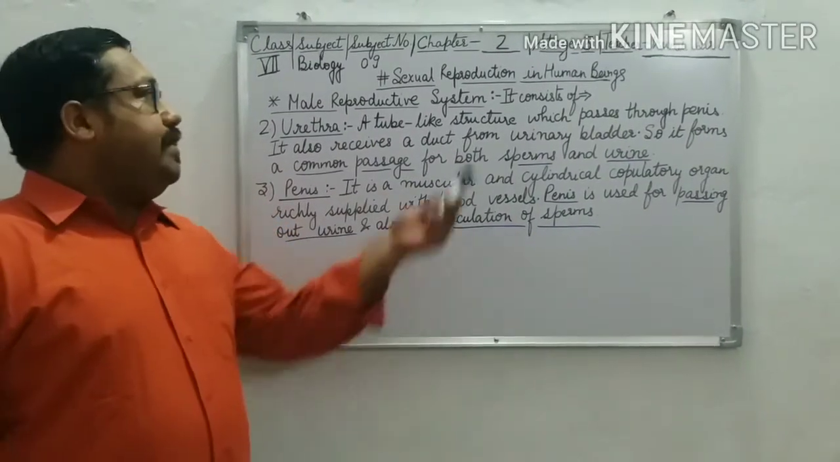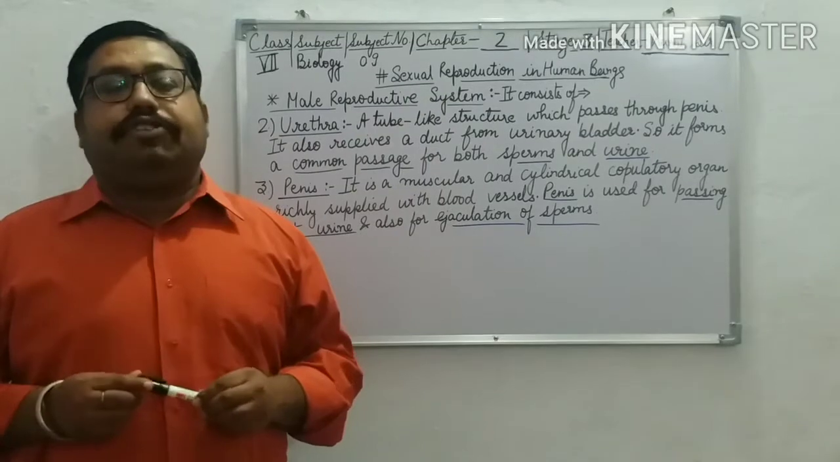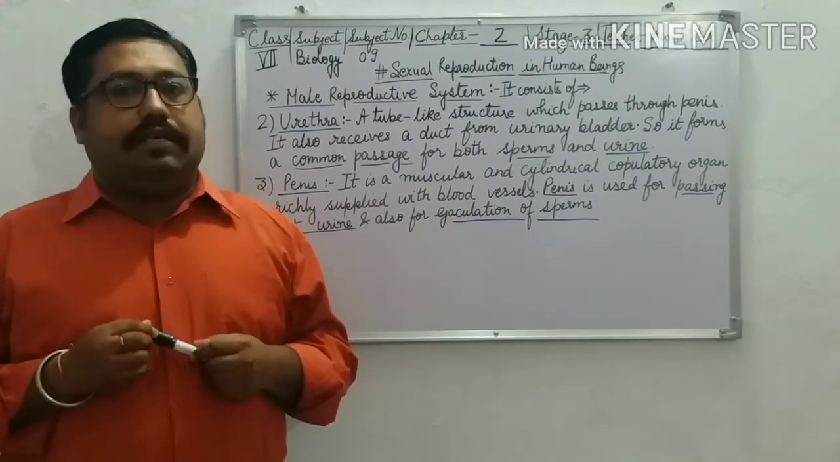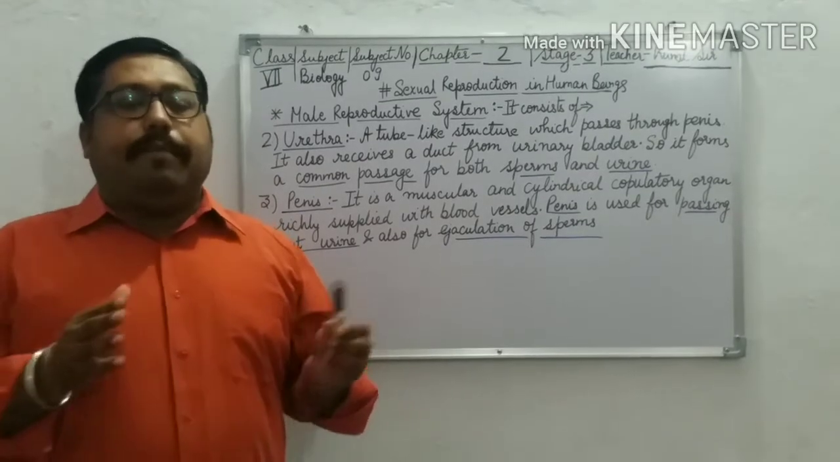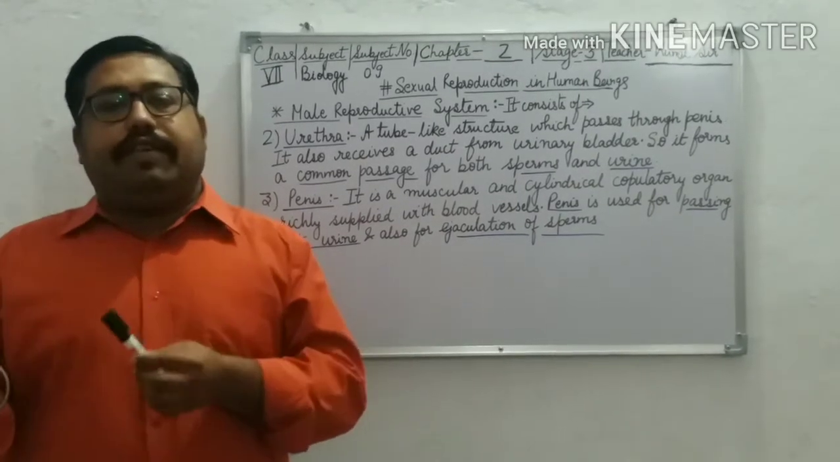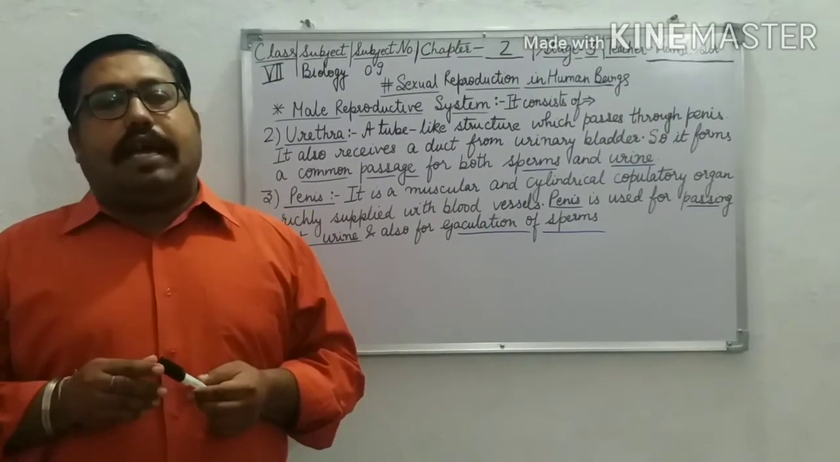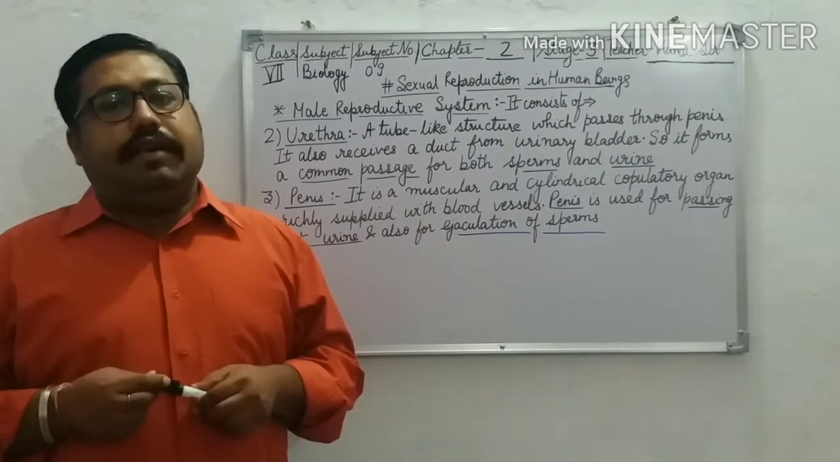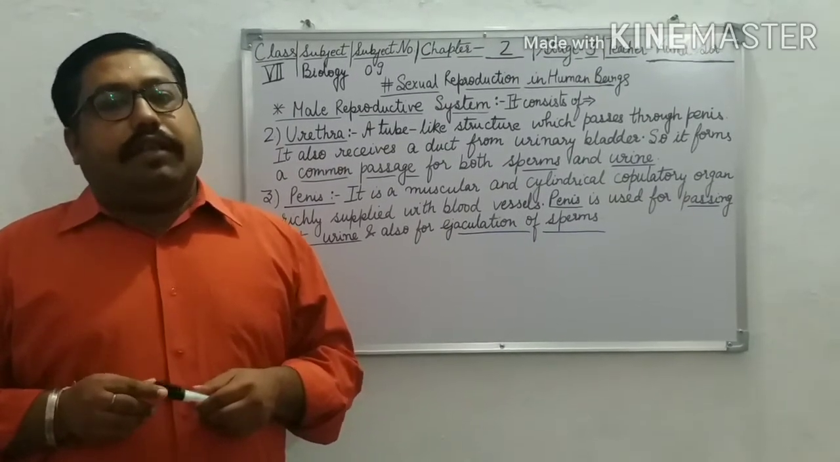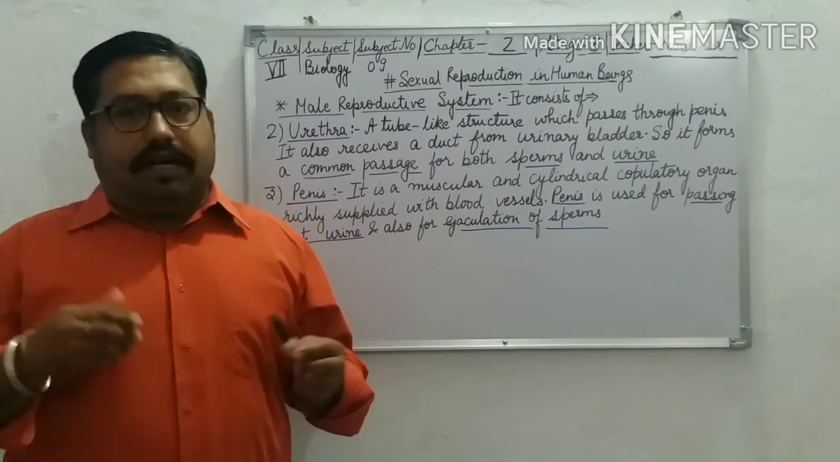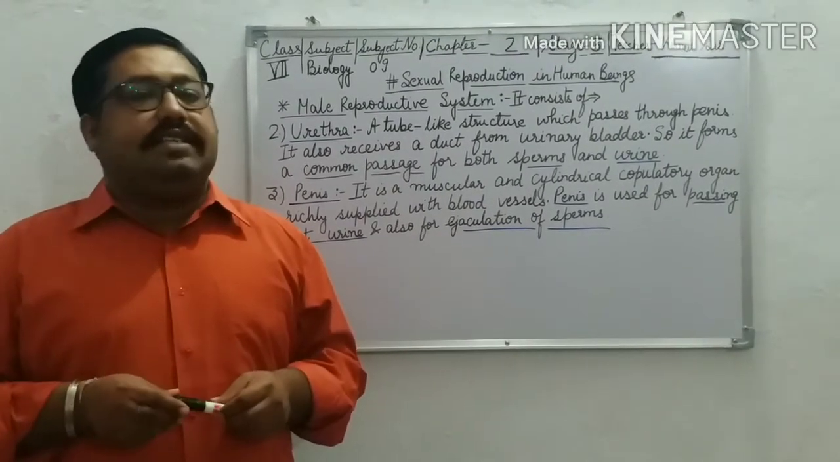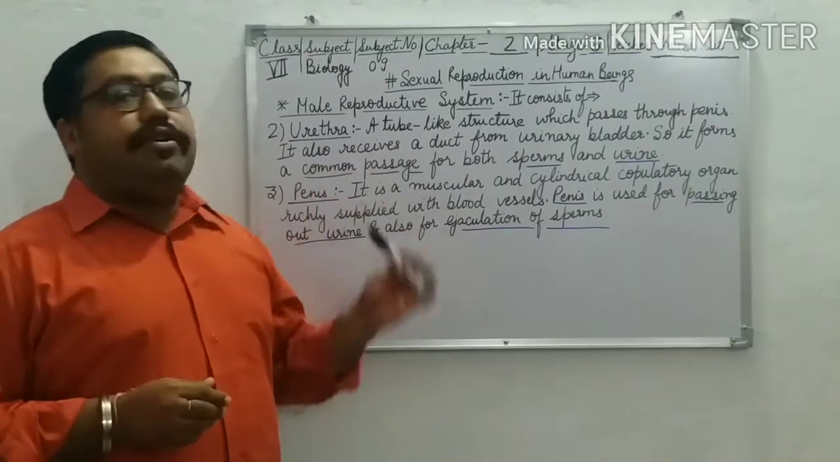So students, we were discussing sexual reproduction in human beings. I have already told you that the male reproductive system is different from the female reproductive system, and we have started with the male reproductive system. In the male reproductive system we have already understood the testes. Now let us discuss the urethra.